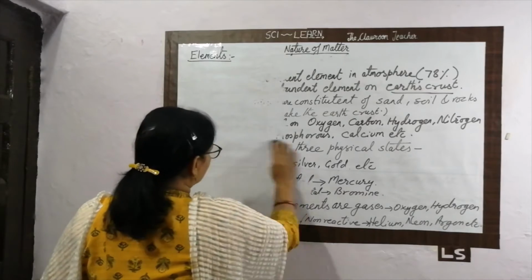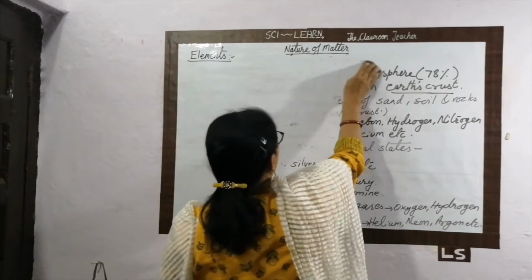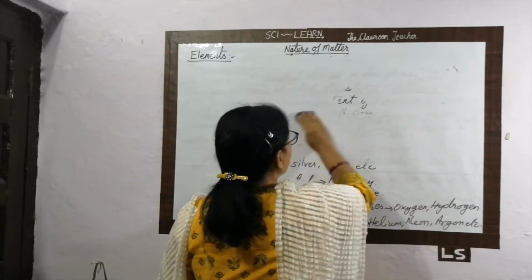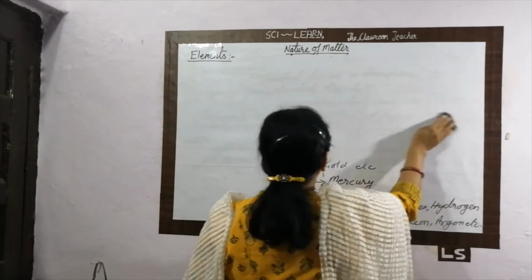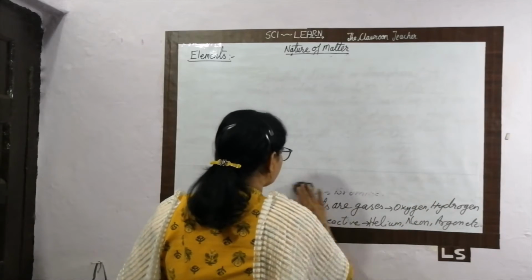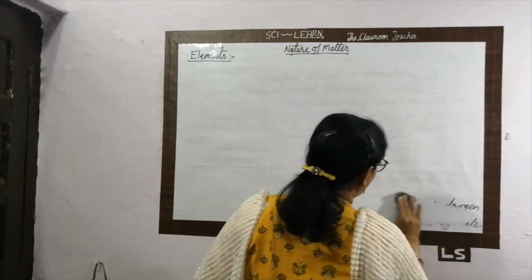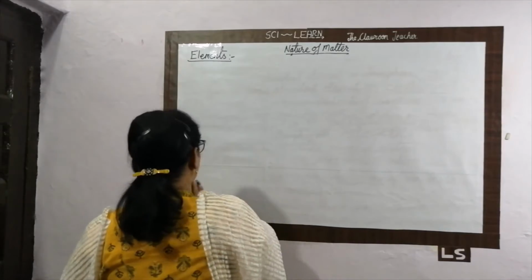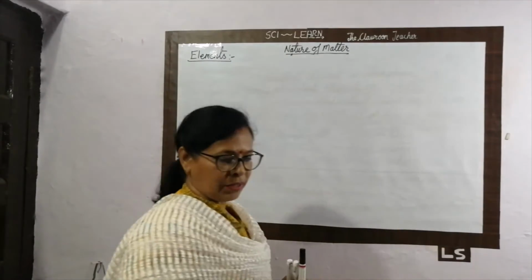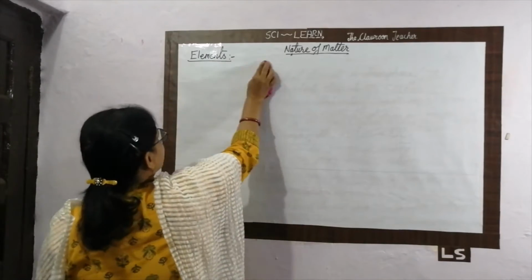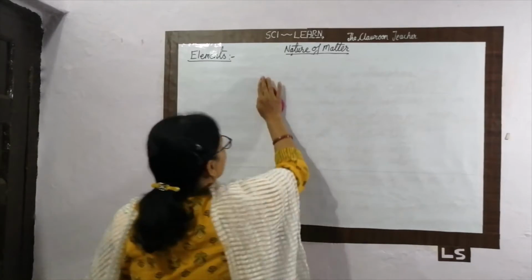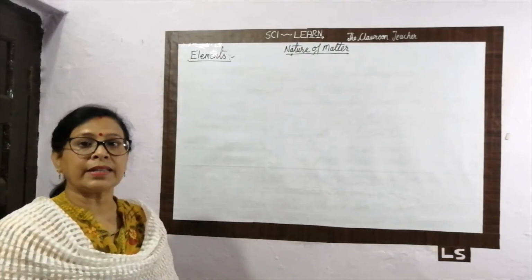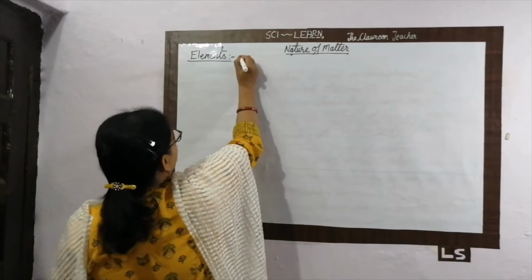At the start of the class, I told you about the classification of elements. Elements are classified into three broad classifications. One is called metal, one is called non-metal, and one is called metalloid. This is not a new topic for you because in 8th class you already studied metal, non-metal, and metalloid. We are going to discuss what we studied in the previous class, and we have to include something new in that. So what is this topic? It's the classification of elements.